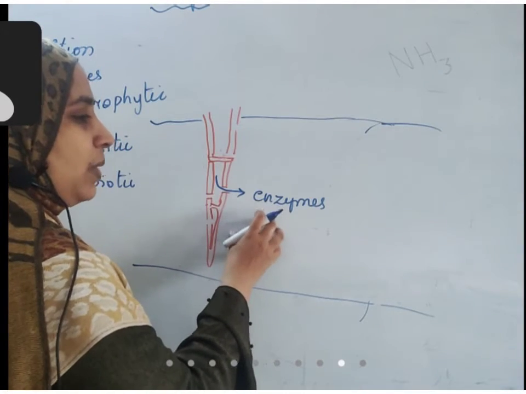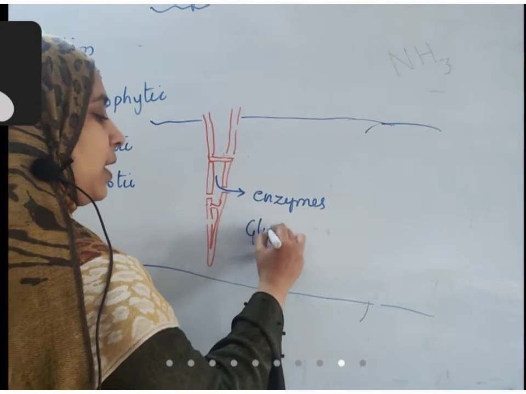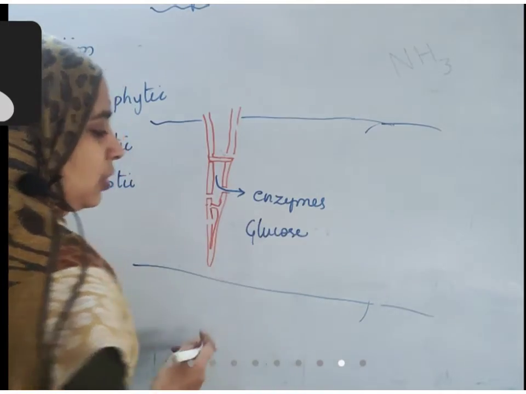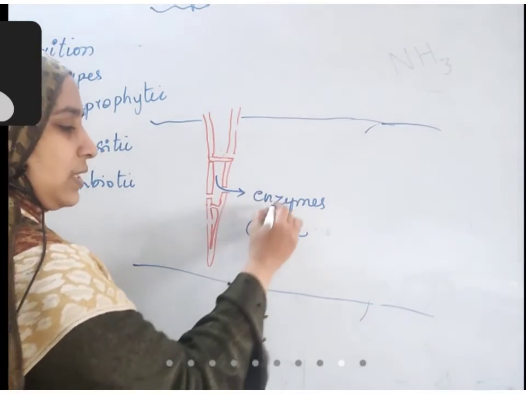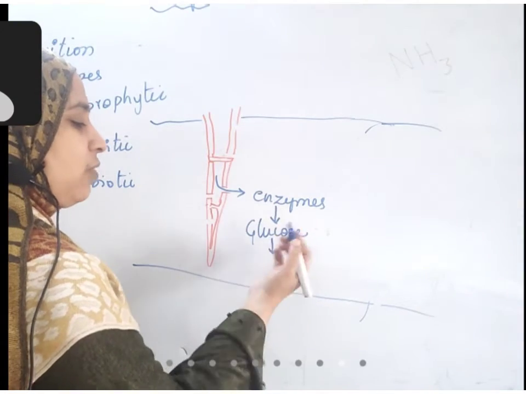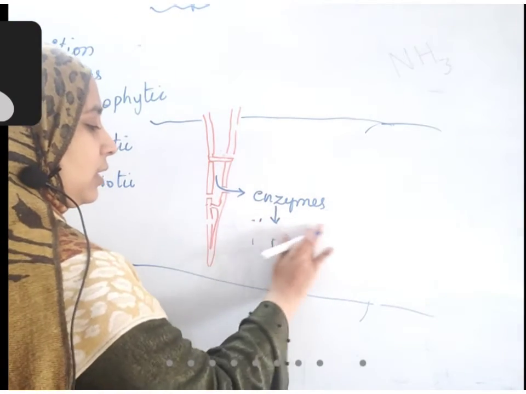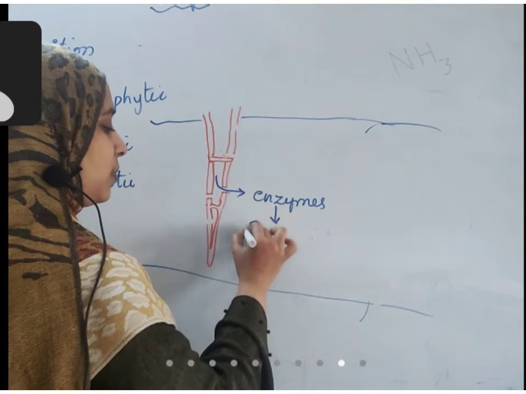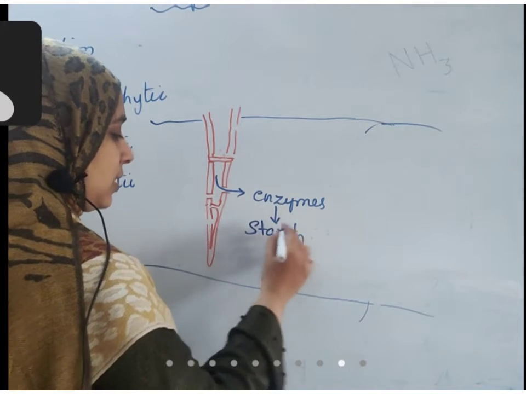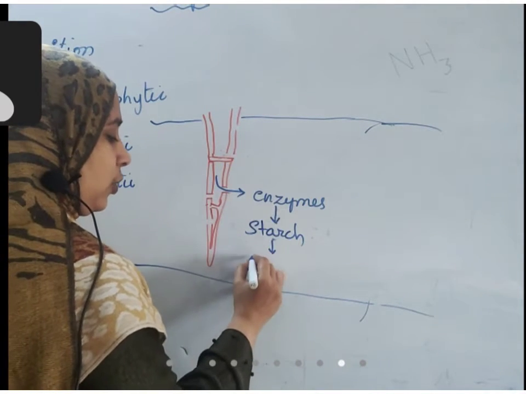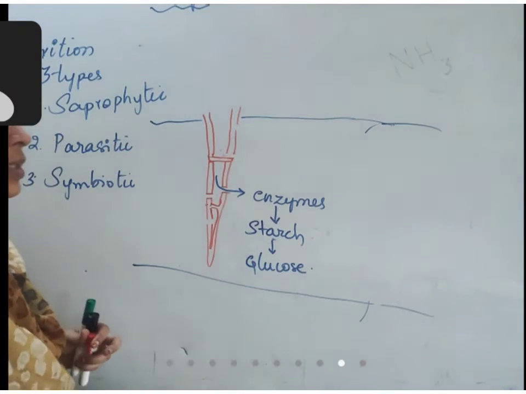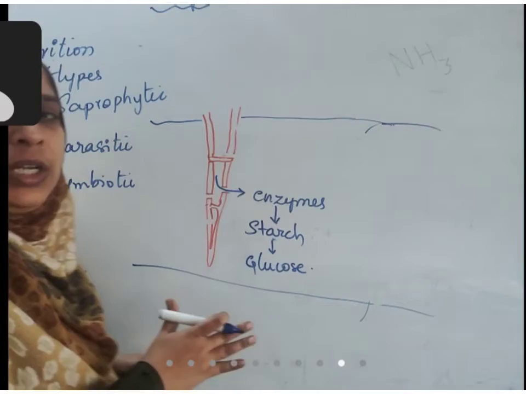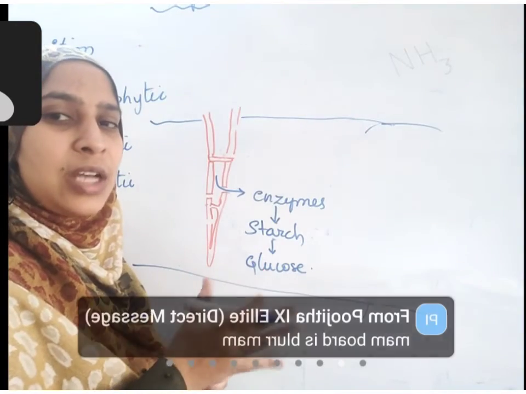Here food material is already present: glucose, bread is made up of glucose. So this bread is digested because of this enzyme action. Starch is present; generally, bread is made from wheat, and wheat has starch in it.